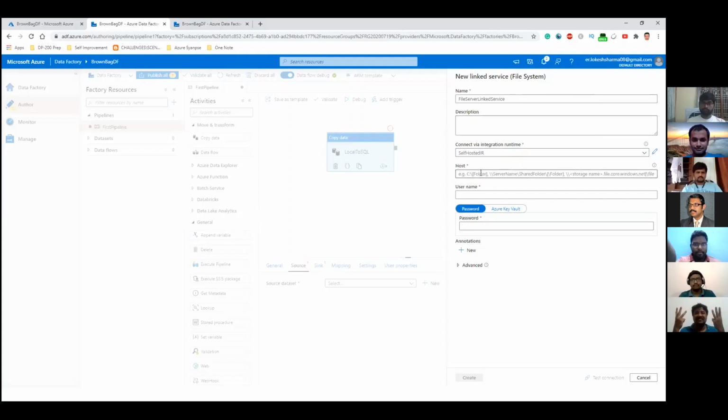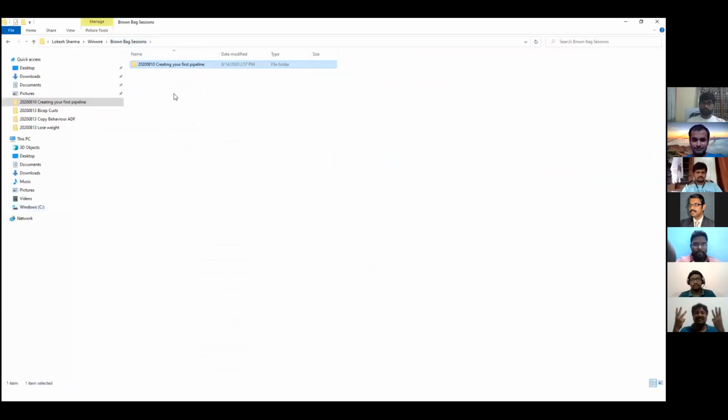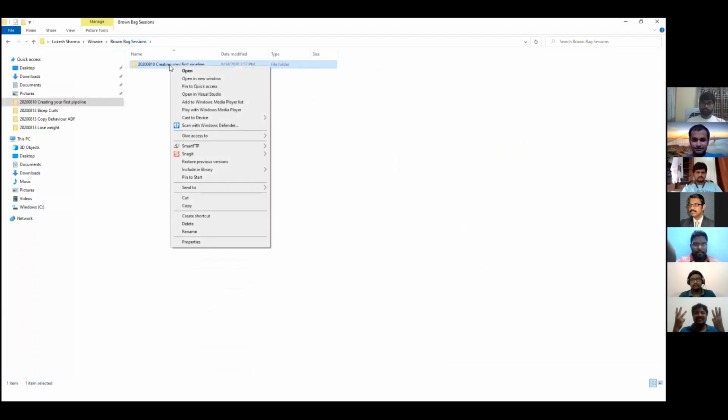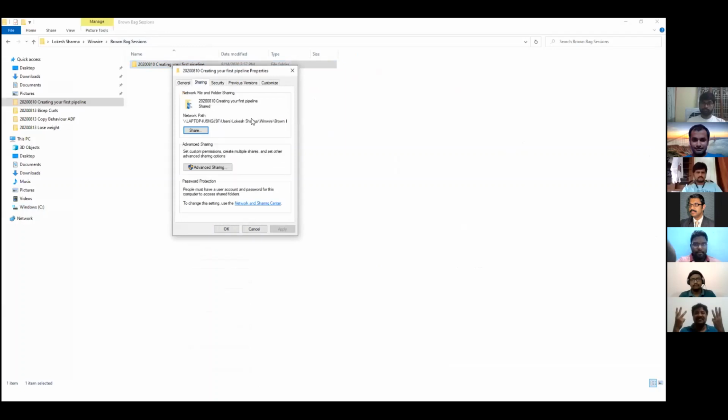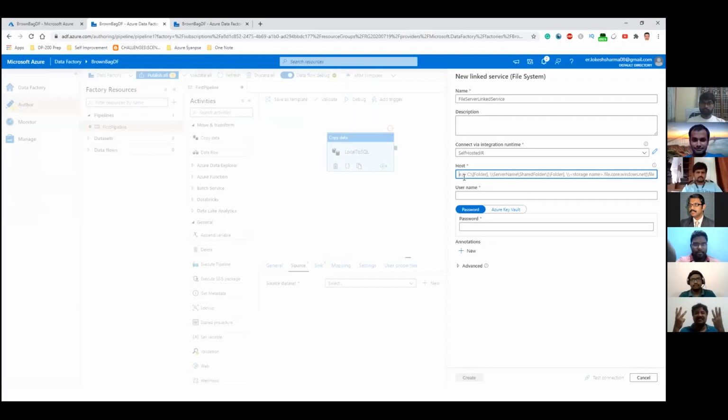I've chosen that. Now comes the place where you have to specify the path where your file is stored. We'll go back to the folder. The important thing to do here is to first enable the folder where the file is stored as a shared folder. You can go to the properties and enable sharing. This is the network path where the file is stored. We'll copy this path, go back to the online portal, and paste it here under the host option.